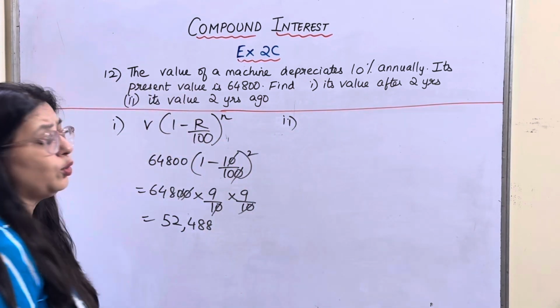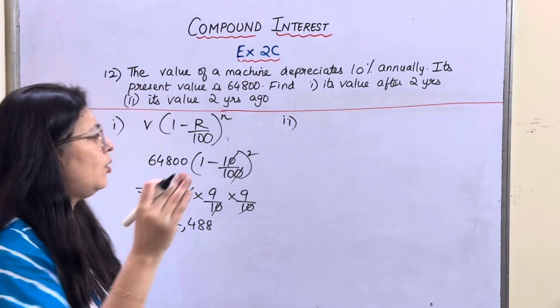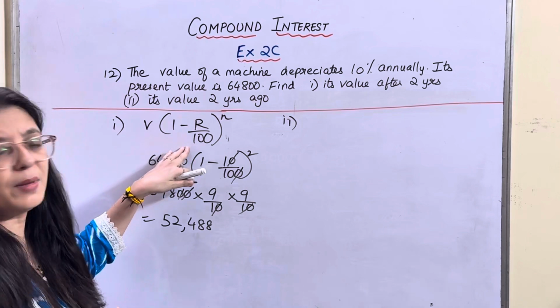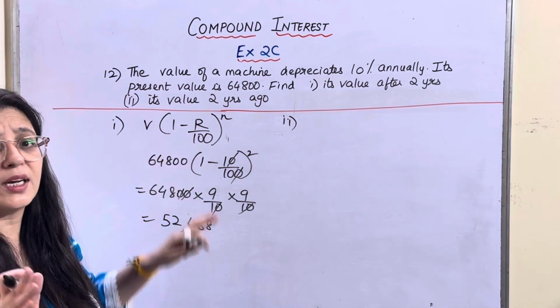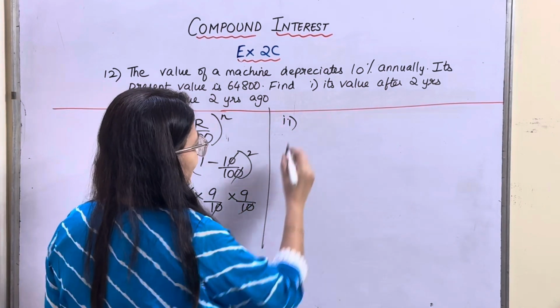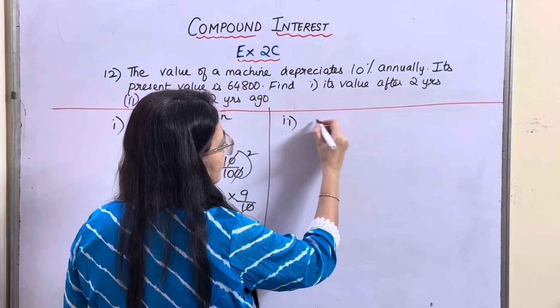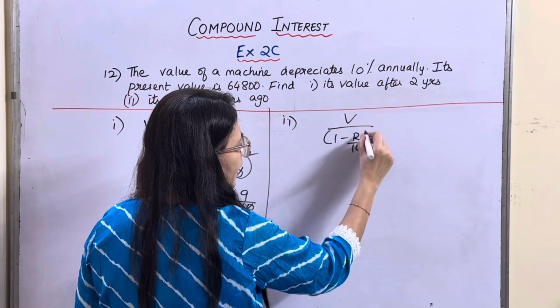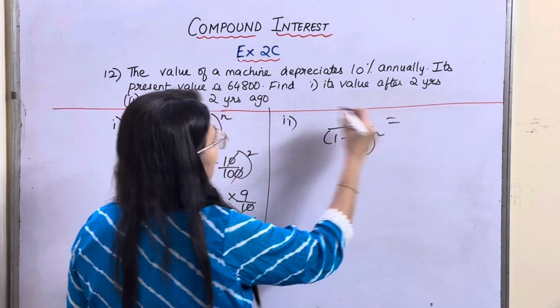Let's do the second sub part. What is the value 2 years ago? So what did I tell you? V will come in the numerator and 1 minus R upon 100 raised to N will come in the denominator. So the second part you will find the answer as V upon 1 minus R upon 100 raised to N. What is V over here?